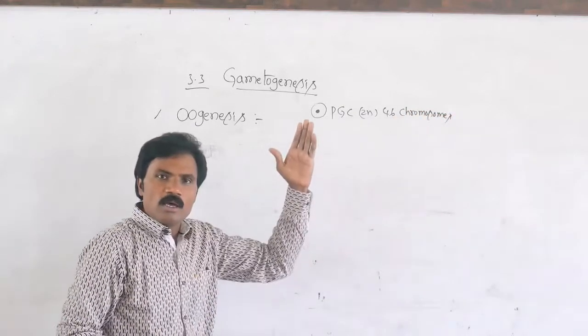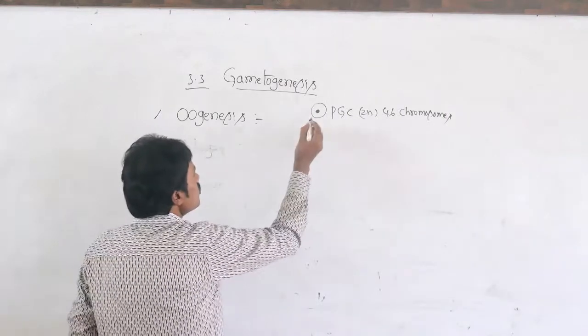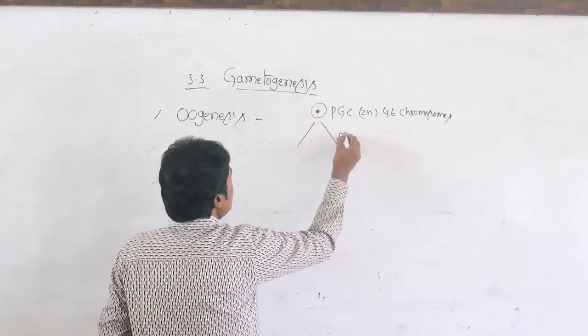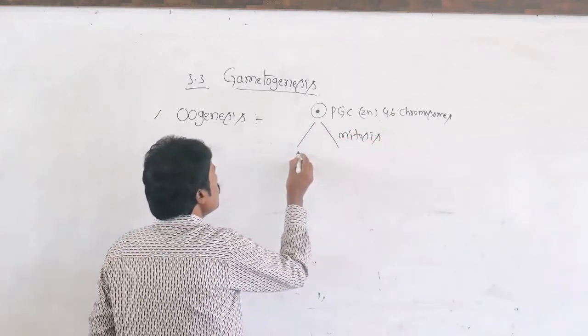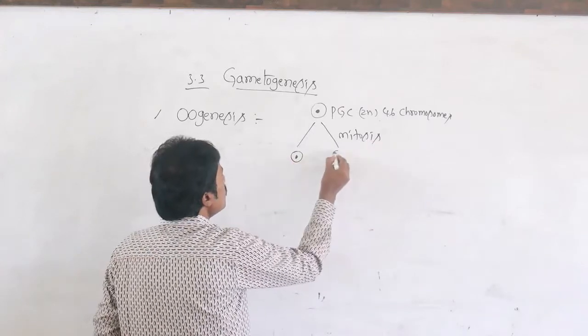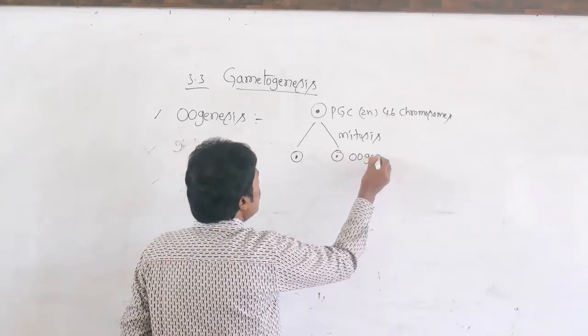First it begins with the multiplication phase. In this multiplication phase, through mitosis, it forms into the oogonia.